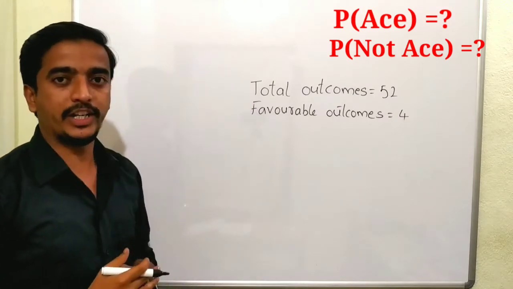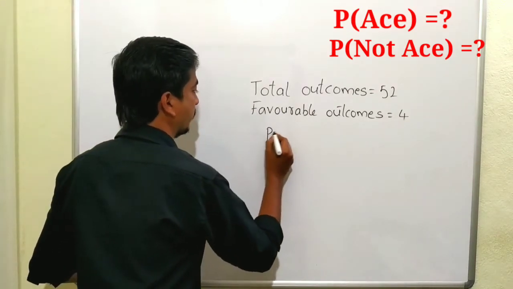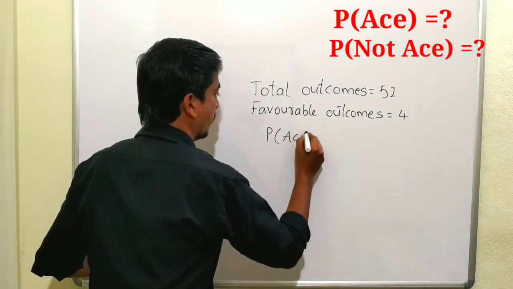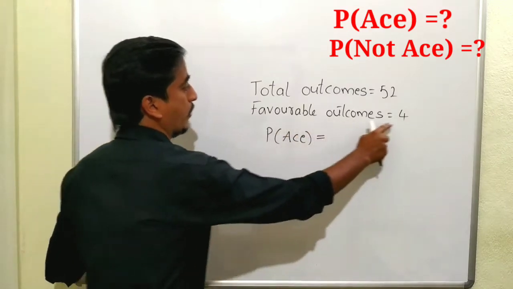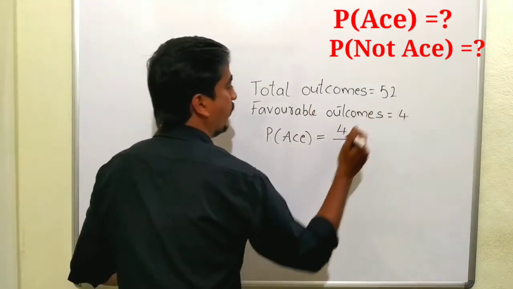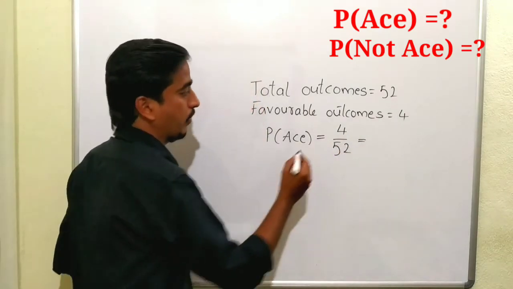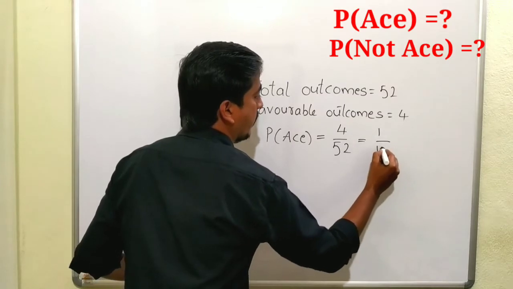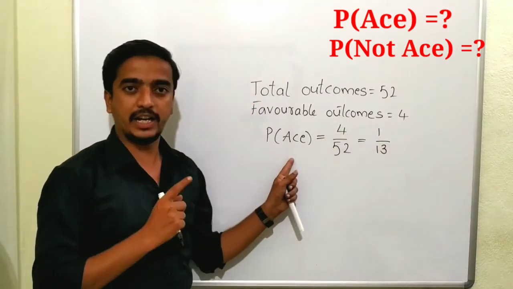So the probability of ace is equal to favorable outcomes, 4, by total number of outcomes, 52. We can cancel this by the 4 table. 4 ones are 4 and 4 13s are 52. This is the probability of getting an ace.